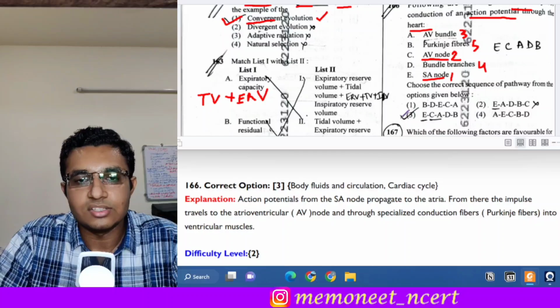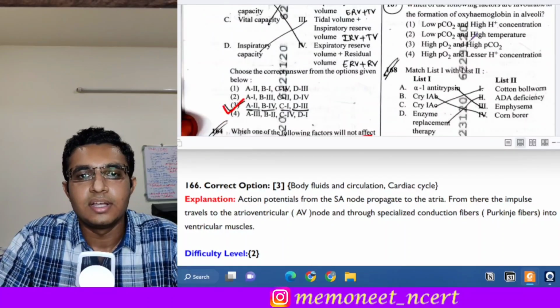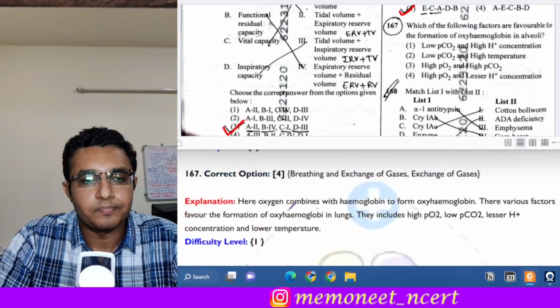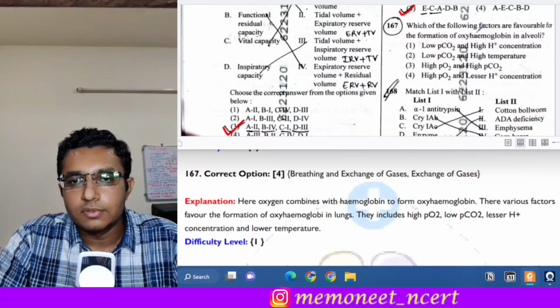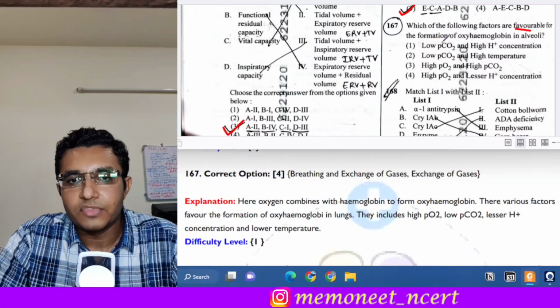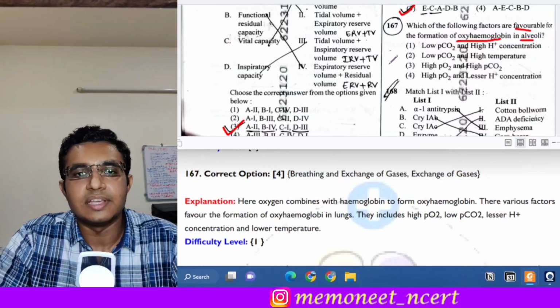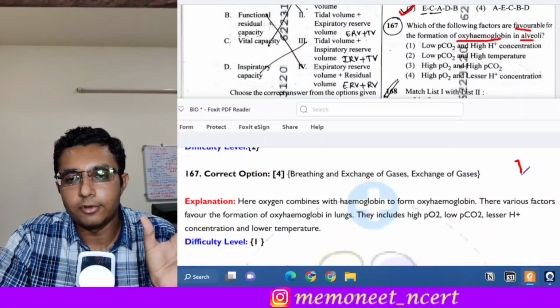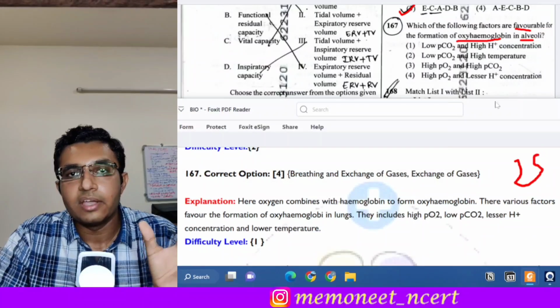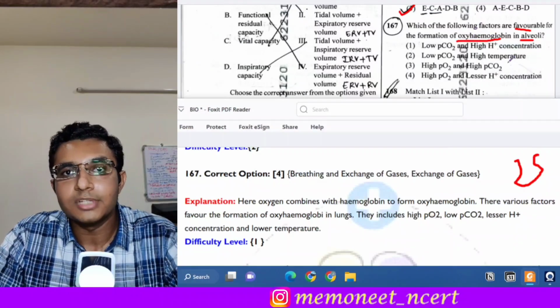So here the answer will be option 3. Next is question number 167. It states: which of the following factors are favorable for formation of oxyhemoglobin in the alveoli? Now see, first of all, it is talking about the alveoli, where we have to form the oxyhemoglobin.